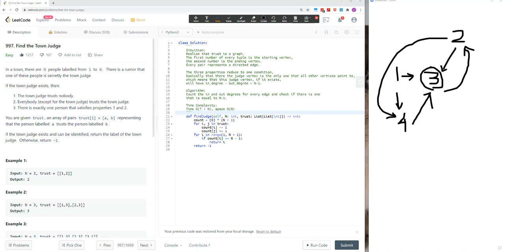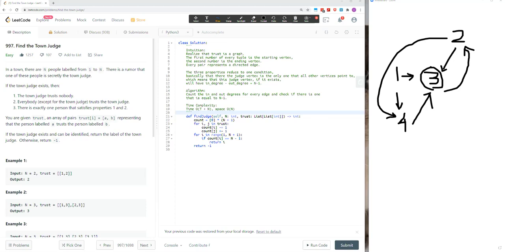There's a rumor that one of these people is secretly the town judge. If the town judge exists, then the town judge trusts nobody. Everybody except for the town judge trusts the town judge. And there's exactly one person that satisfies property 1 and 2.